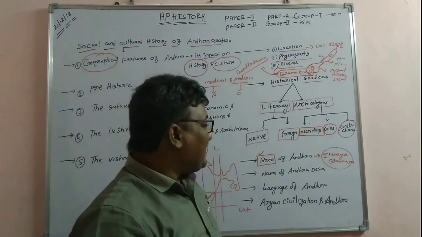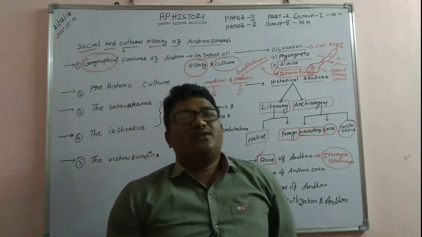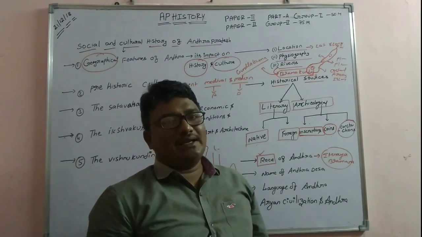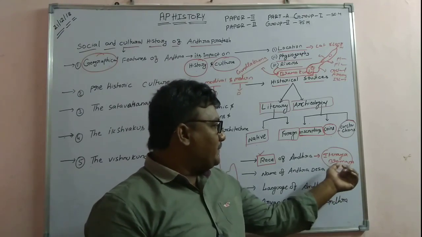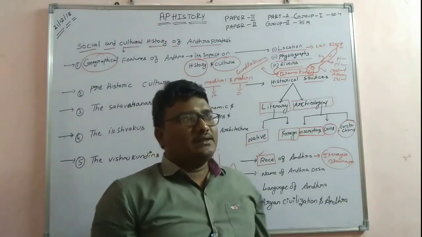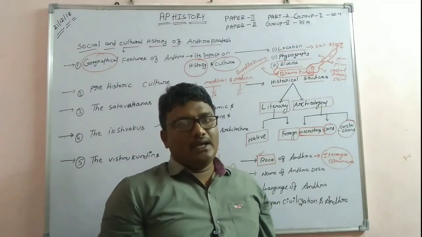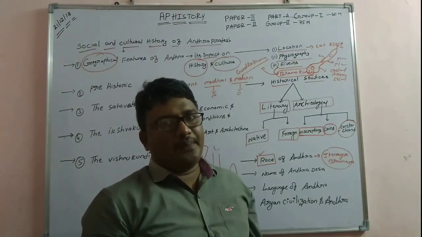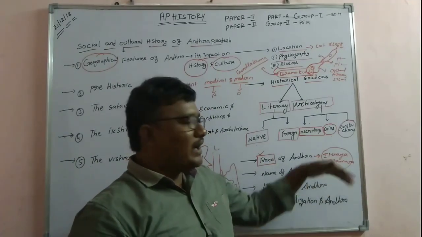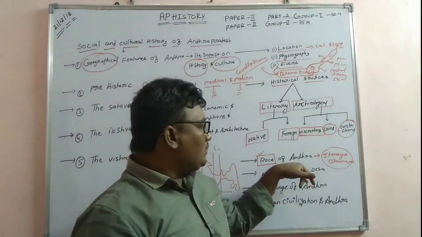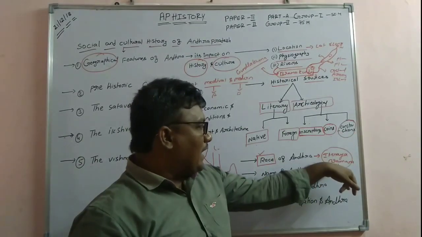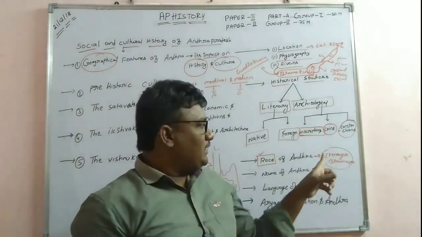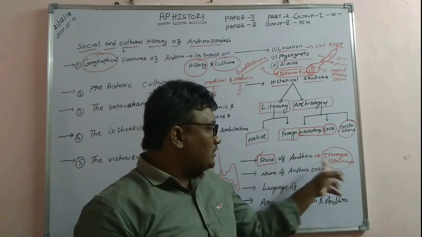So what is Aitareya Brahmana? These are the Brahmanas related to Aryan culture. In Aryan culture, the literary sources are the Vedas, Vedangas, Upavedas, Upanishads, and following them the epics. These are the sources of Aryan culture. During the Aryan time, the Brahmanas, which coincide with the Vedas, give information about the race of Andhra.